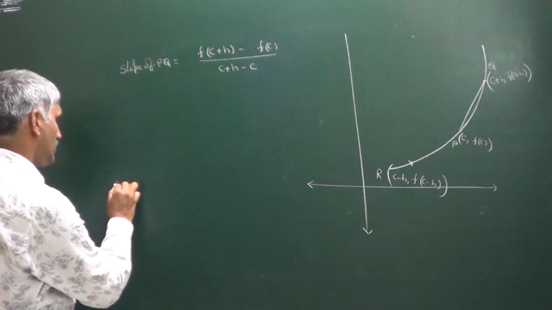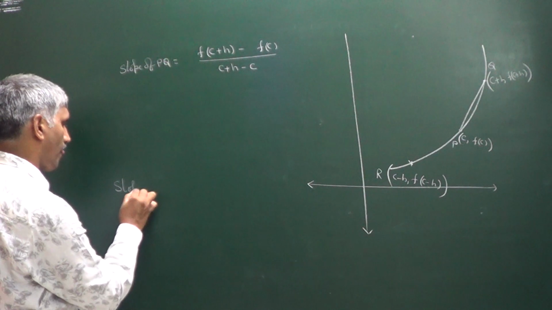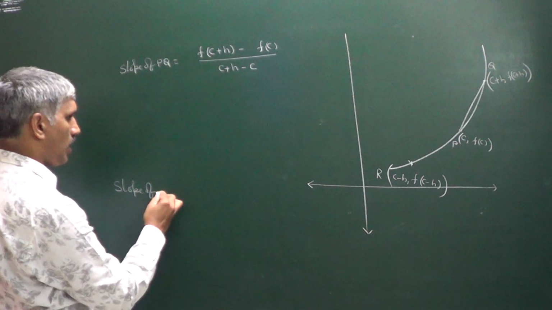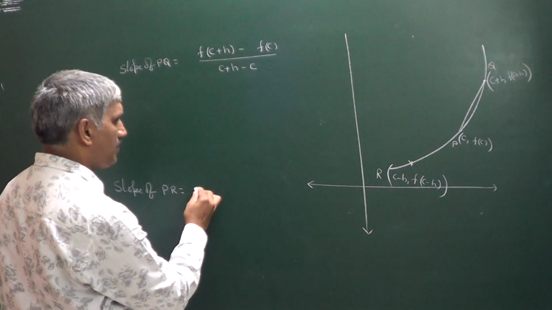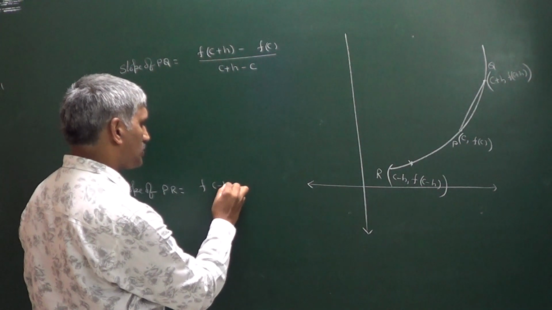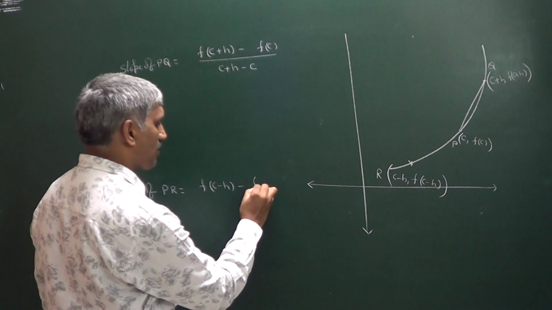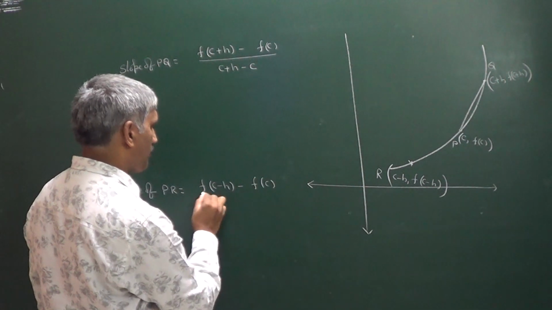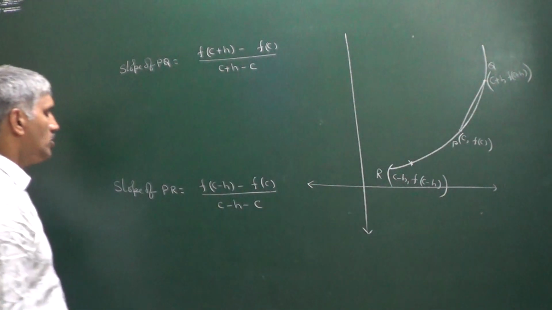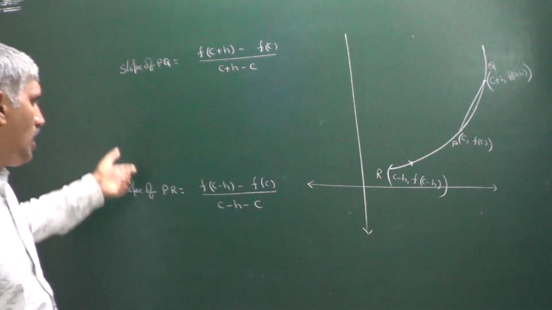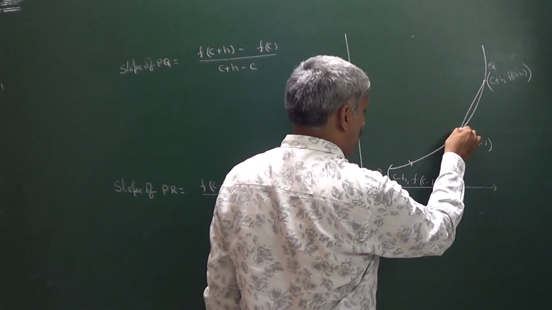Now can you tell me what is the slope of PR? Slope of PR is the same, f of c minus h minus f of c divided by c minus h minus c. So this is the slope of PQ and this is the slope of PR.